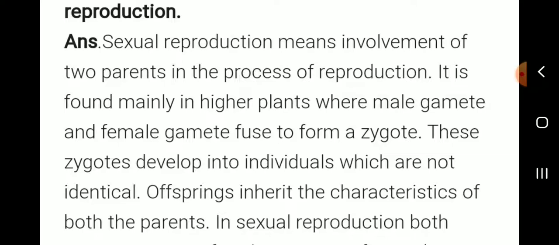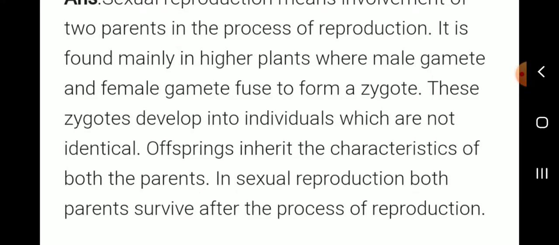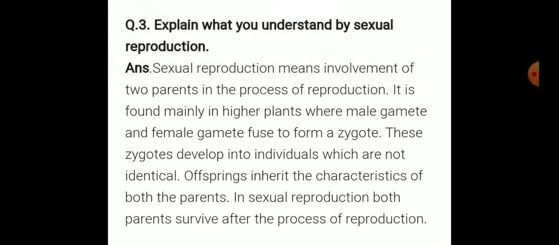These zygotes develop into individuals which are not identical. Offspring inherit the characteristics of both parents. In sexual reproduction, both parents survive after the process of reproduction.